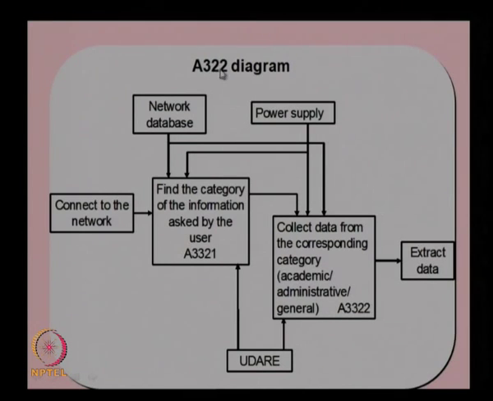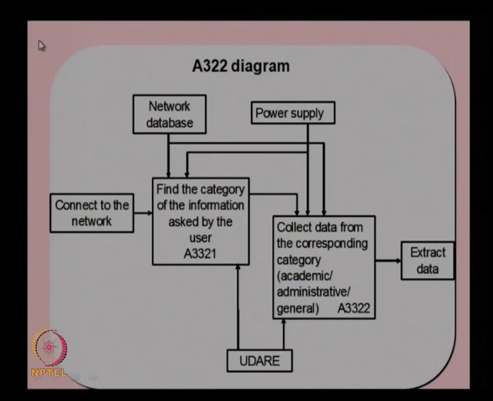So, that is known as the A322 diagram, and this is a level 3 diagram, and in this case the A322 function is decomposed into A3221 and A3222. Here, the first subdivision is find the category of the information asked by the user, and then the second is collect data from the corresponding category. So, depending on the category the data will be collected from the corresponding category. We can see that the A322 function has got 2 sub functions, and the main output is coming from the function A3222, which is the data extracted.